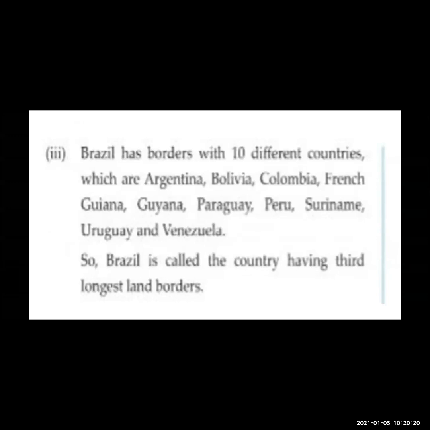So Brazil is called the country having the third longest land border, as it is sharing borders with 10 different countries. Then we have seen the longest border with China. So it is called the third longest land border.